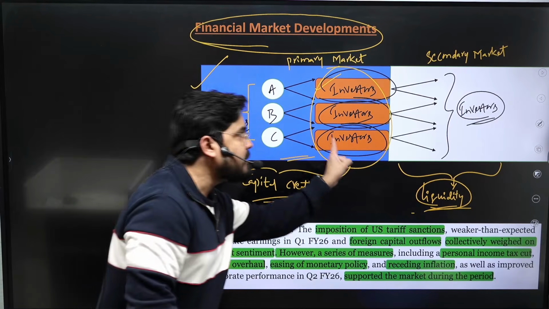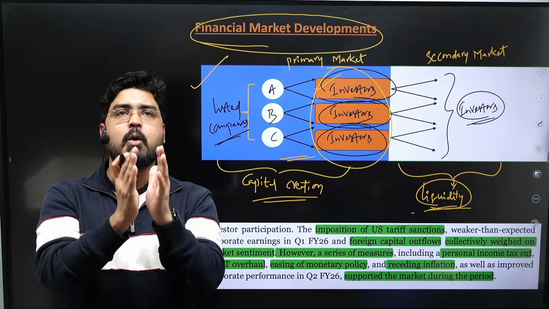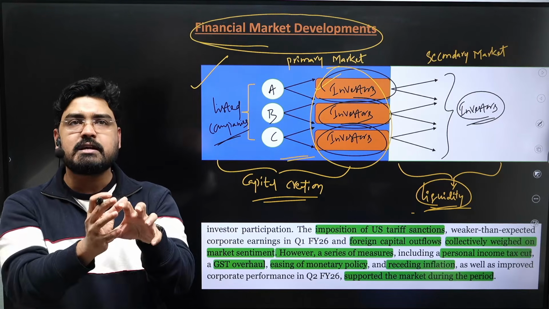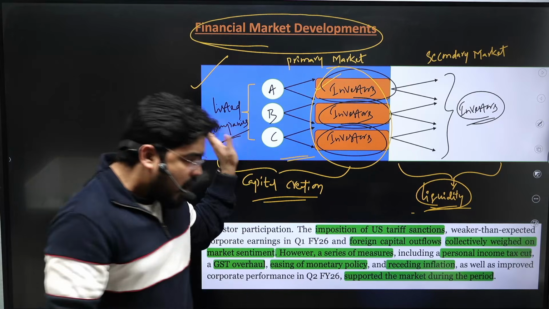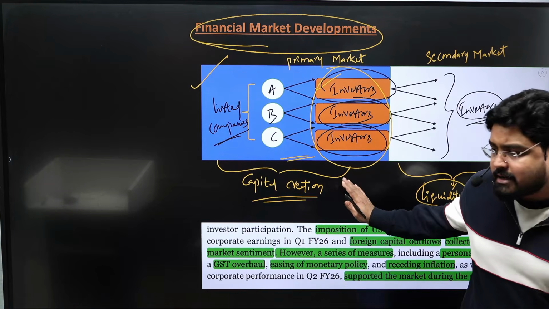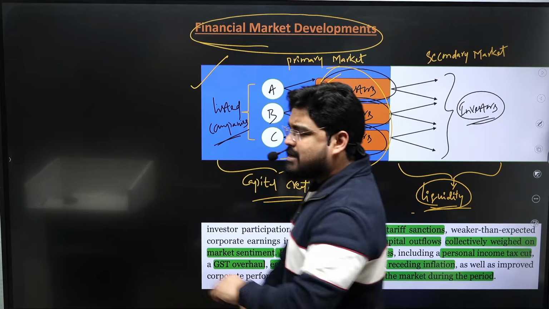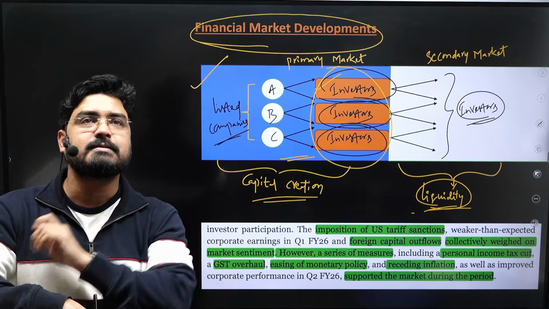So both primary markets and secondary markets are important and they play a very complementary role in mobilizing the savings into investments. Right? Now, looking at the performance of both primary market and secondary market in India, as per the economic survey, there has been a resilience in the financial market performance.